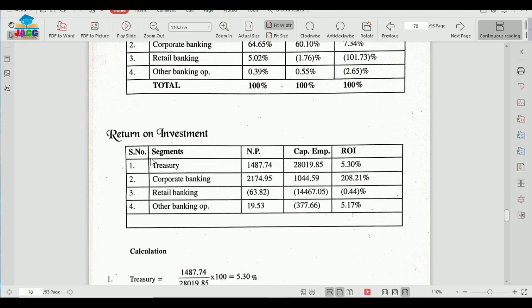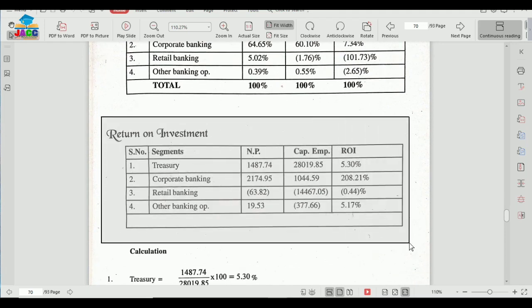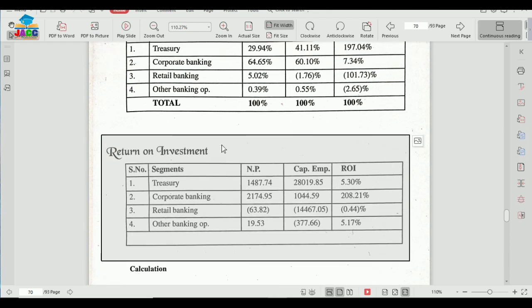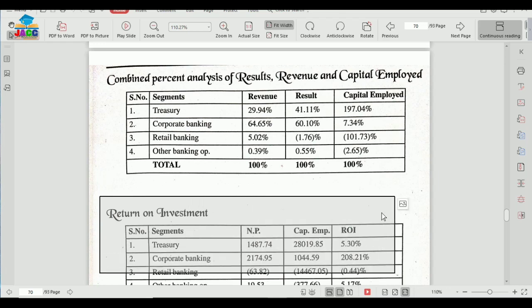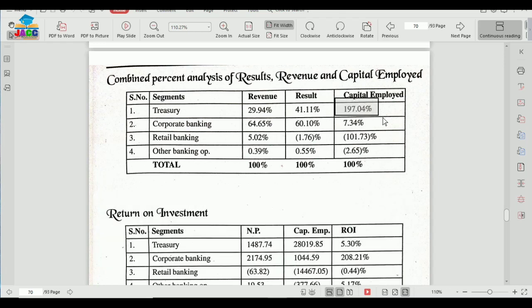Now one more information we are calculating, that is return on investments, ROI. How to calculate ROI? Because from this data we can calculate ROI. Which segment is giving how much return on investments? Means if capital employed is this much, how much is the profitability as compared to the capital employed?